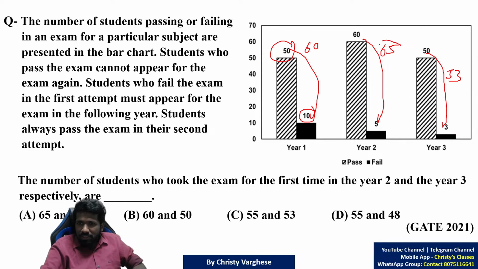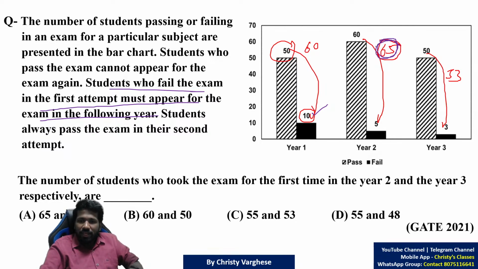That means in the 65 students, 10 students of the previous year also have attempted for sure, because the question clearly says students who fail the exam in the first attempt must appear for the exam in the following year. So these 10 students failed in the first year, so confirm they will appear in the next year. That means they are there in the 65 students.